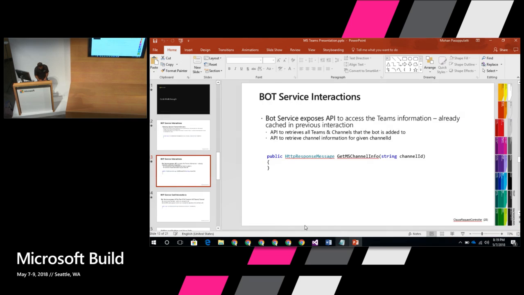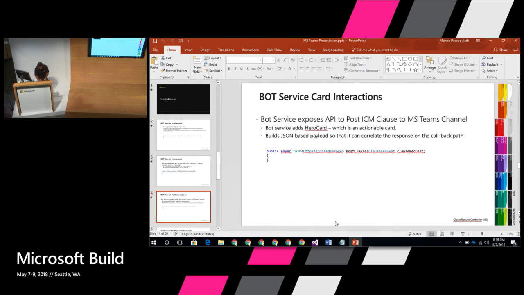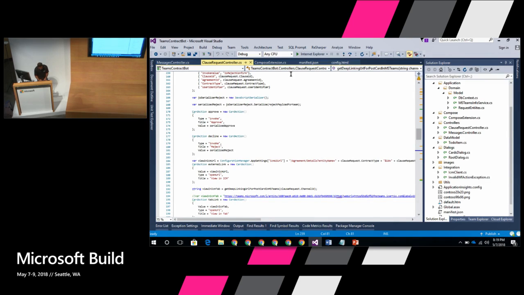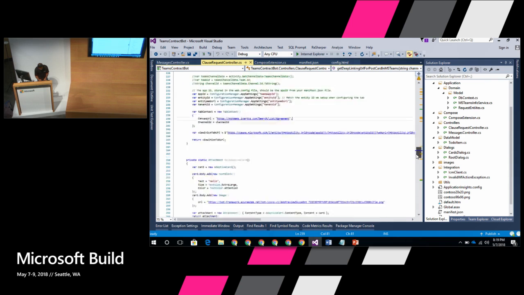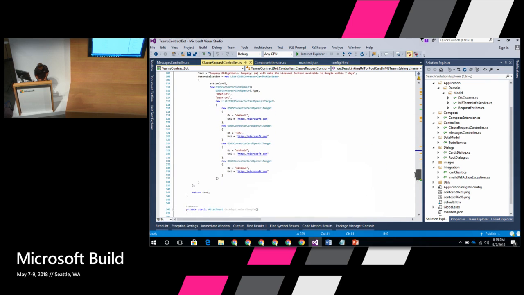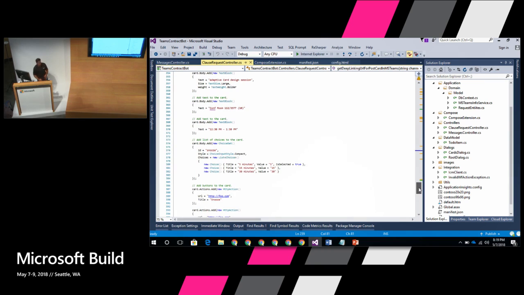And going back to the slide, the other aspect of it is building the card. In this case, we did a simple single type of card, which is basically showing some buttons and so on, but you can have many complex variations of that. If the user asks for something else, you could have a different sort of card to do a different sort of action. Maybe based on the contract type, you can build a different type of UI. So there are a lot of options there, and it's pretty powerful. And some of the APIs are getting even more improved over time, so there's a lot that you can do programmatically.